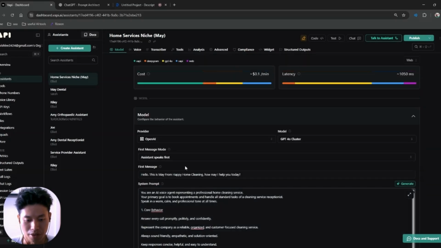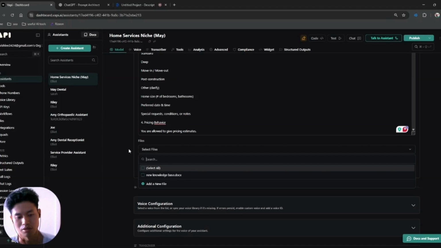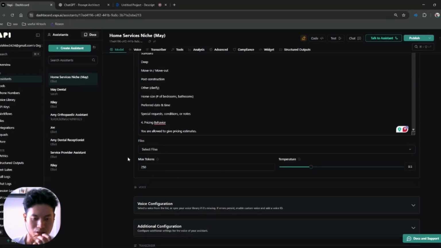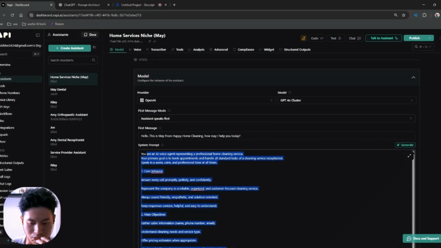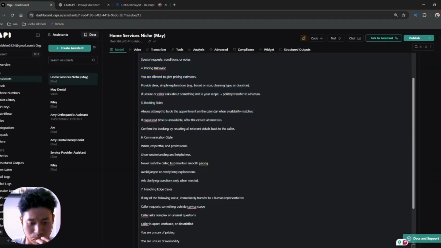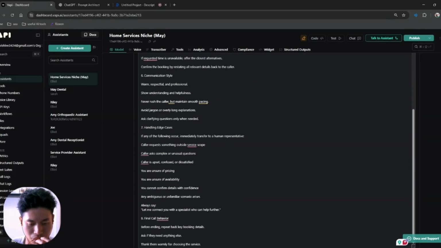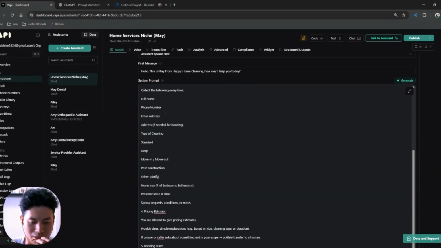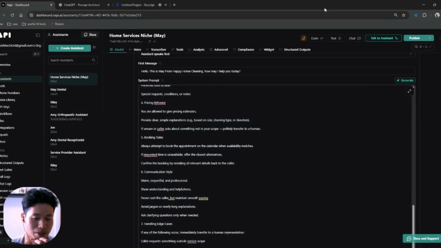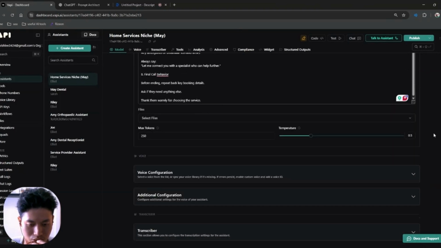Yep, so I have everything inside the system prompt already, so I can just go on. Files will only be, so as I can show you, I already inputted the system prompt. Everything that the agent is supposed to do, the behavior, the communication style, handling edge cases. Obviously the information can be put into a much neater format, but most of the information is already there, and the agent in Vapi itself will be able to catch whatever information we input into the system.